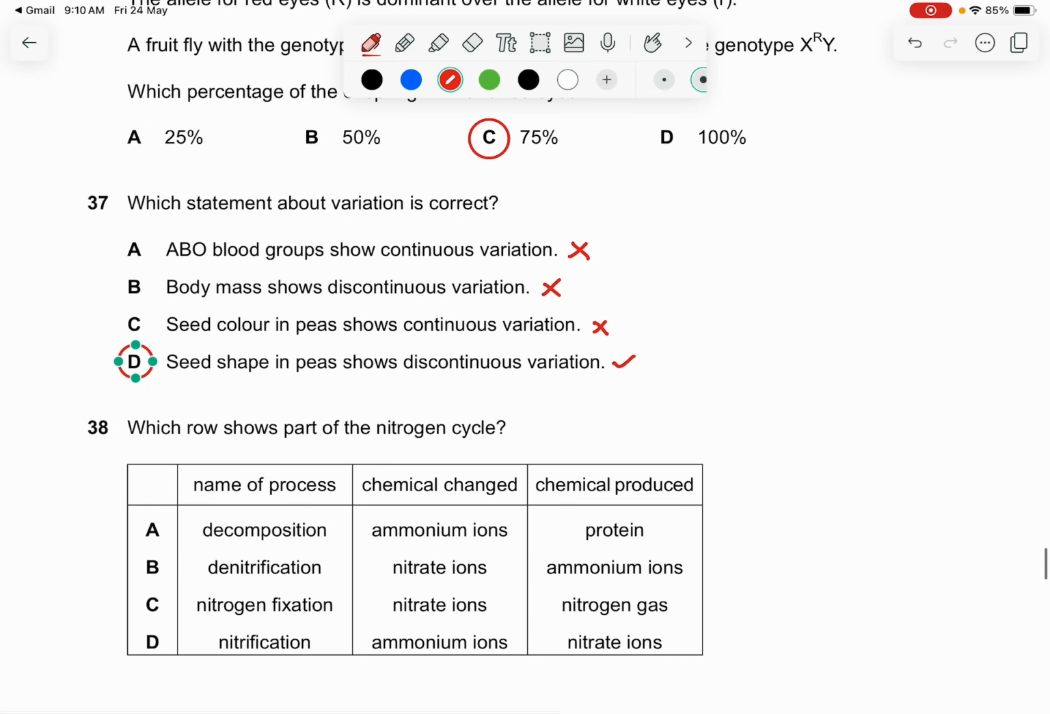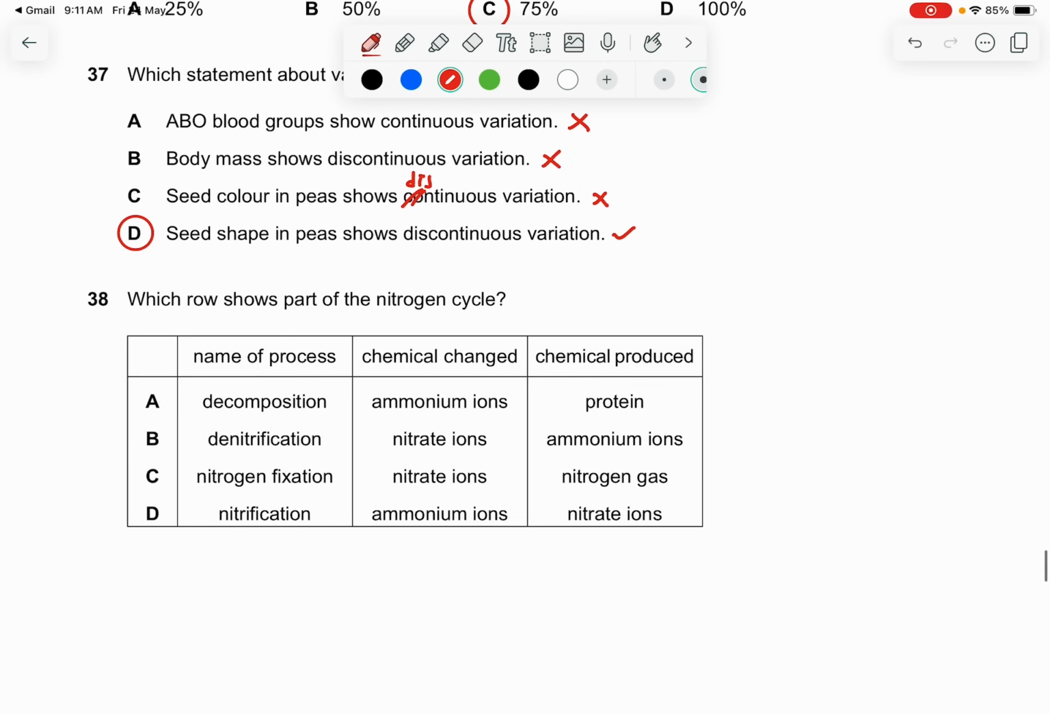So seed color in peas should be discontinuous, by the way. Seed shape in peas is also discontinuous. So this is the correct answer.